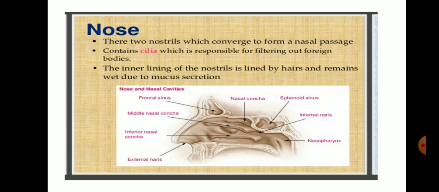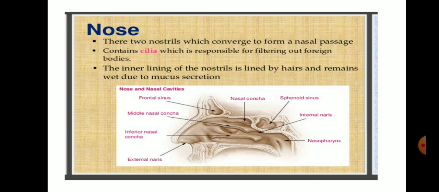There are two nostrils as shown to you in the diagram, the nose and the nasal cavity. We have the diagram of the external layer and the internal layer in this image. The nostrils converge to form a chamber that is termed the nasal chamber. The external nostrils open into the nasal chamber, which bears fine hairs.